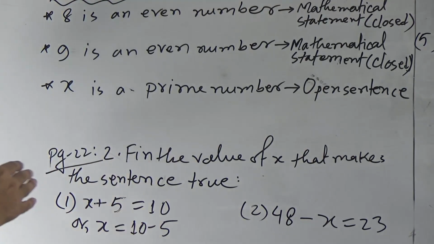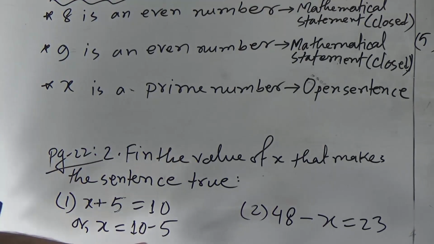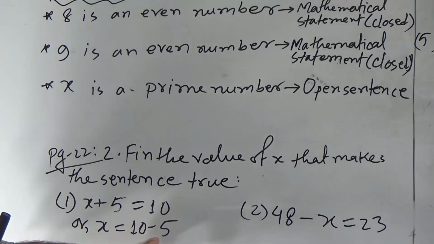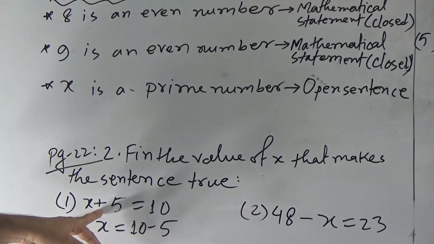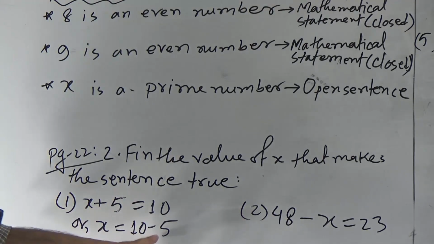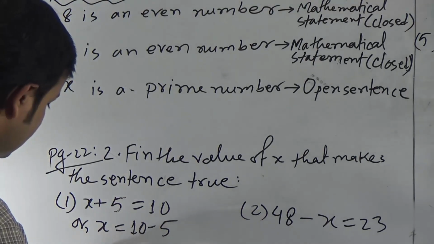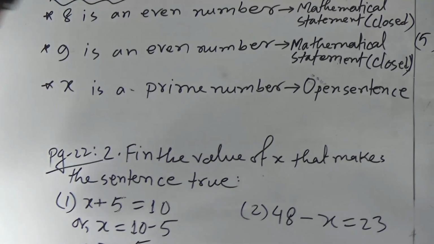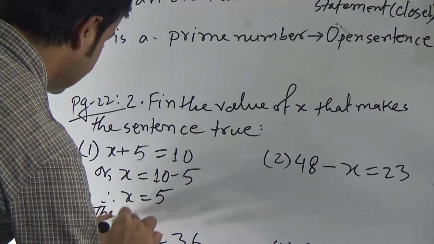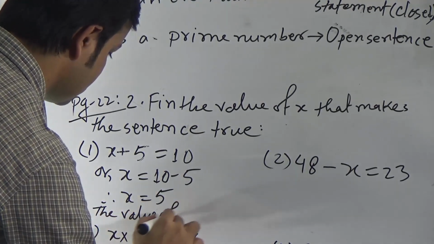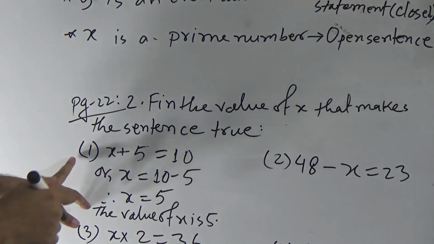When we change the side, we have to take the opposite operation. This 5 is given as addition here, so the opposite operation of addition is subtraction. So we have to subtract. If we subtract, we will get x equal to 5. Therefore, the value of x is 5. This is our answer for the first question.